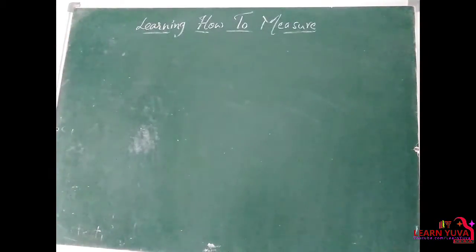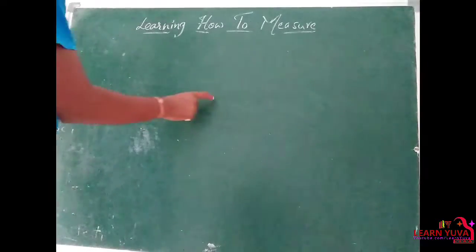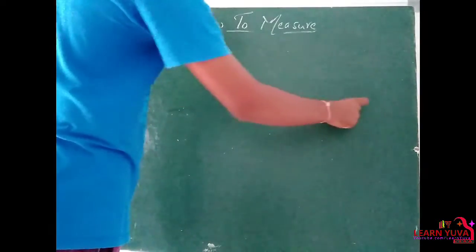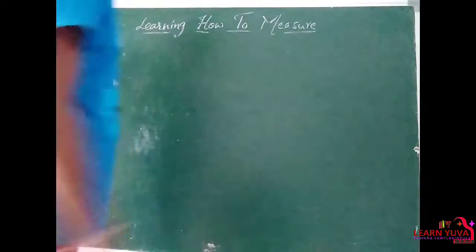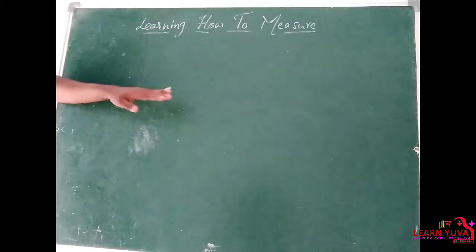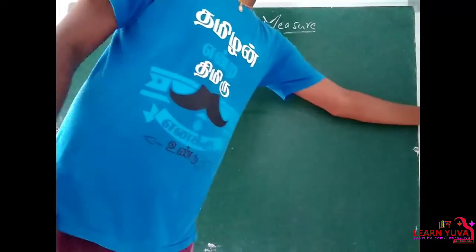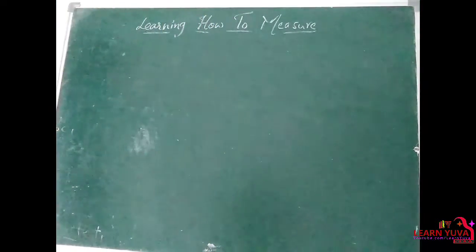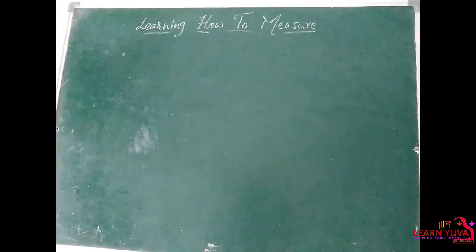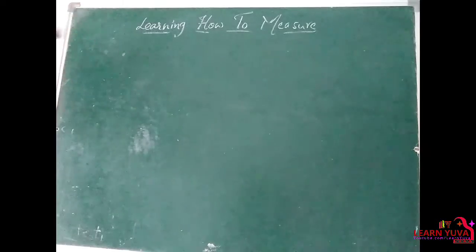So if you want to measure the length of the board, we may use hand spans: 1, 2, 3, 4, 5 and 2 fingers. 5 hand spans and 2 fingers. Or if you measure using the cubit, 1, 2, nearly 2.5. The length of the board is 2.5 cubits. So I measured this board as 2.5 cubits or 5 hand spans 2 fingers.